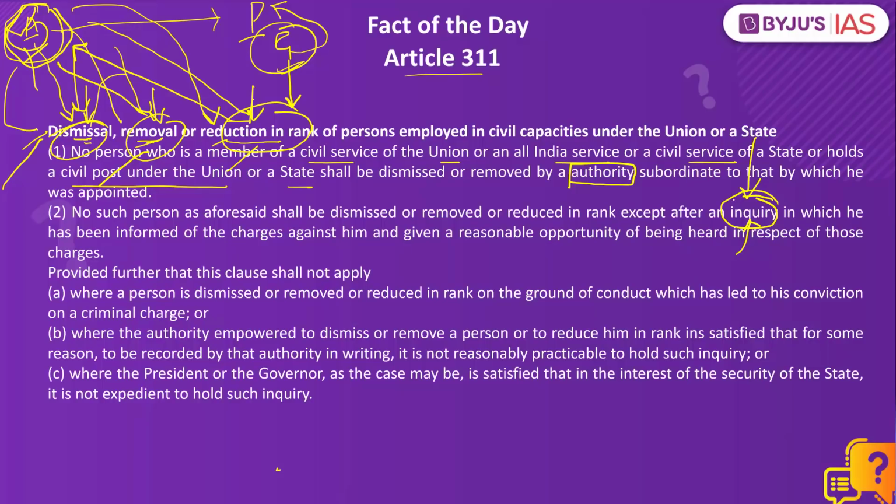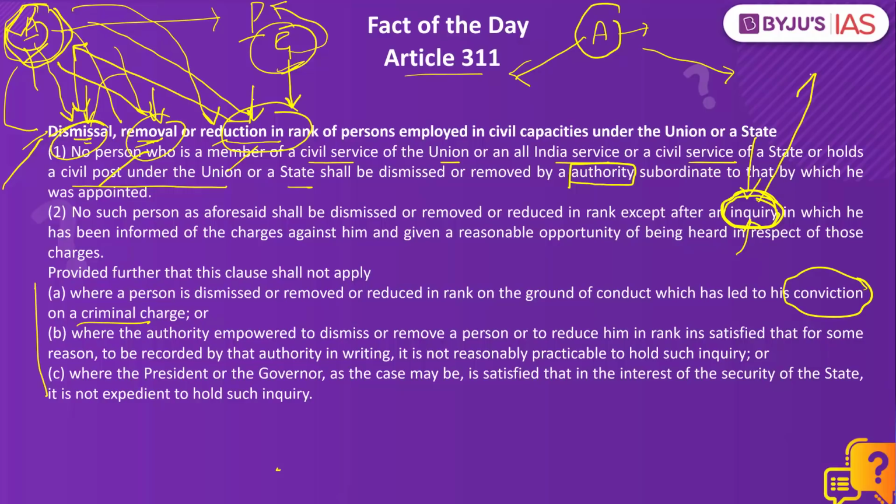But there is an exception. This inquiry may not be conducted in three circumstances. Now, which are these three circumstances? Number one, if this individual A, let's say for example, he has committed murder, or he is indulged in anti-state activities, terrorist activities, and based on that he has been convicted by a court. Based on that conviction, this person can be dismissed from the service. That means there is no need to conduct the inquiry because this person is dismissed or removed based on his conviction.